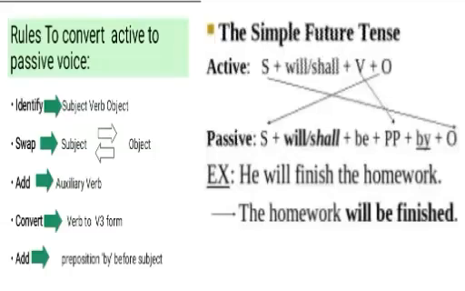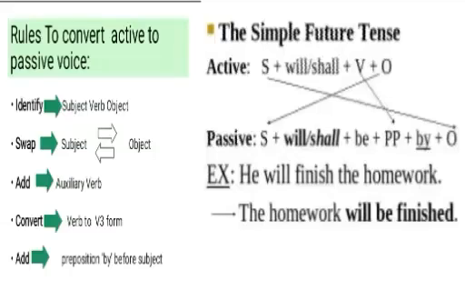1. He will finish the homework. Let's follow all the 5 steps one by one and convert this sentence to passive. Step 1 is to identify SVO. Here he is subject, will finish is verb, the homework is object. Look, here he is a pronoun and it is used as subject in active voice in this sentence. So we will change it to him in passive voice.